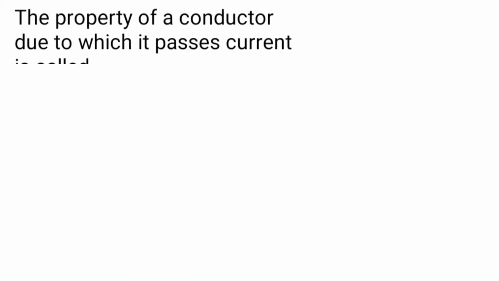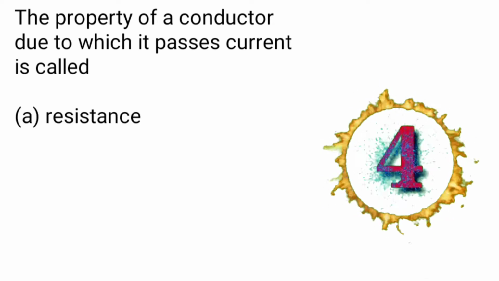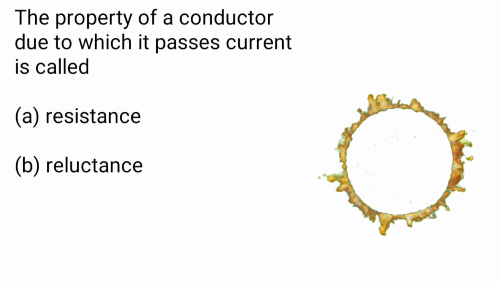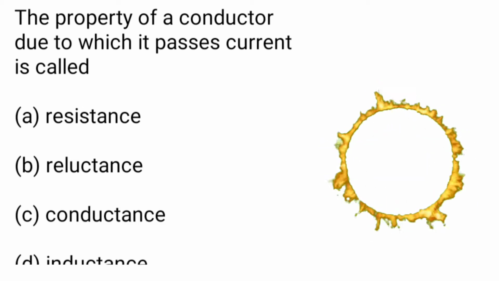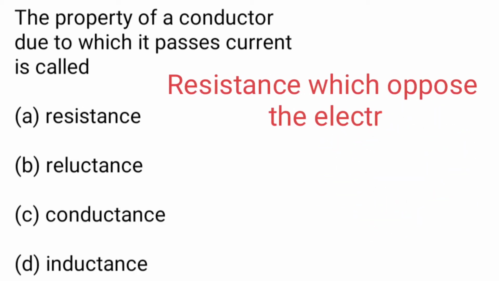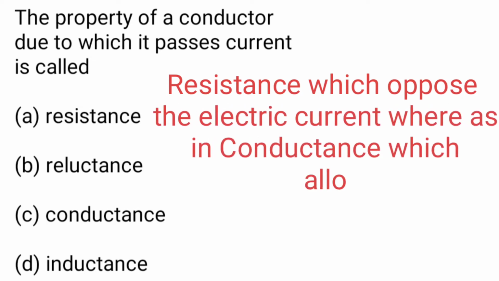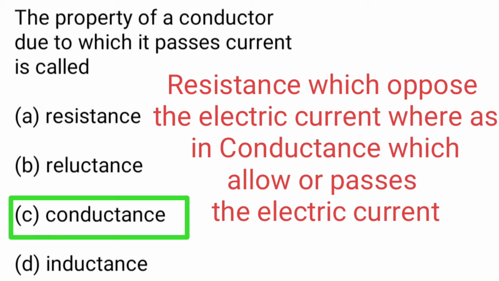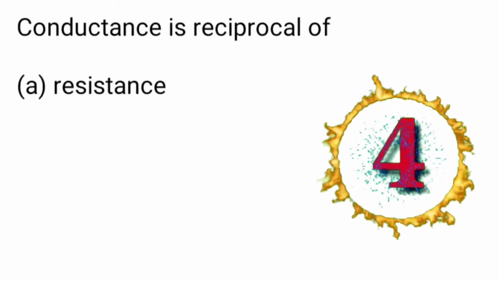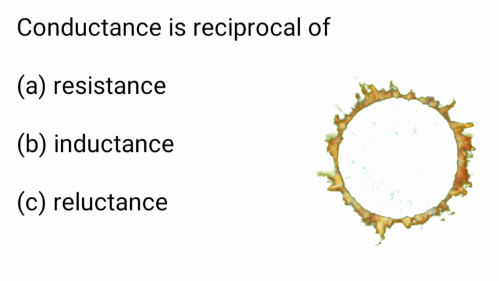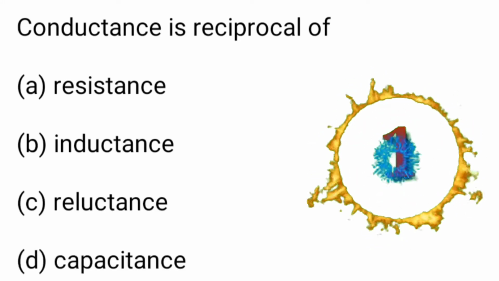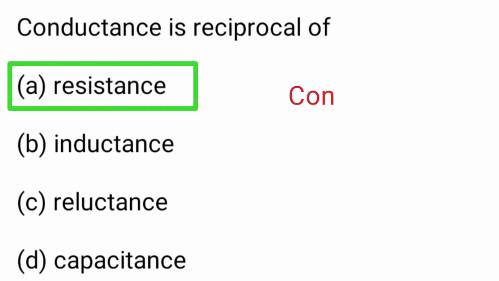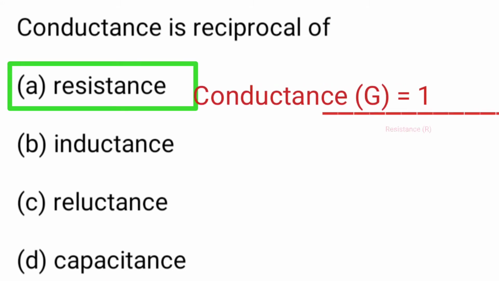Next one is, the property of conductor due to which it passes current is called: A. Resistance, B. Reluctance, C. Conductance, D. Inductance. Here explanation is, a resistance opposes the electric current, whereas conductance allows or passes the electric current. So here answer is C. Conductance. Next one is, conductance is reciprocal of: A. Resistance, B. Inductance, C. Reluctance, D. Capacitance. Here answer is A. Resistance. Conductance is reciprocal of resistance.